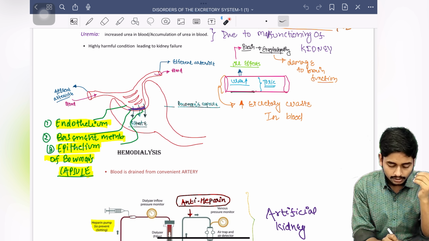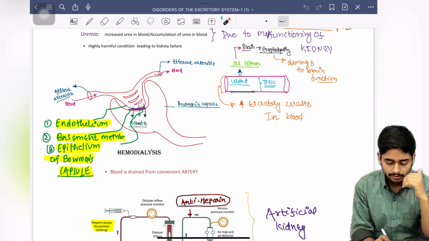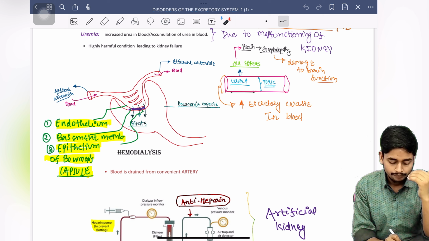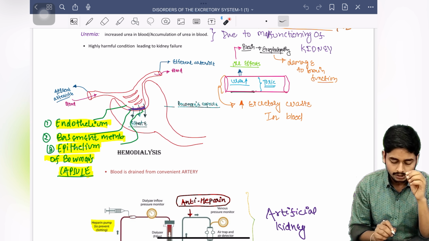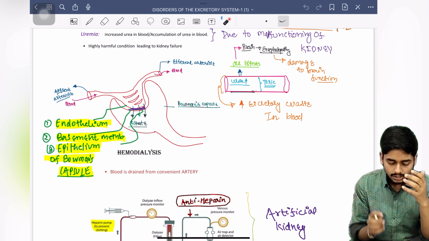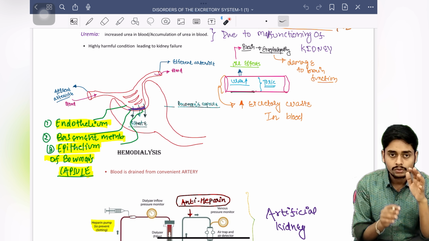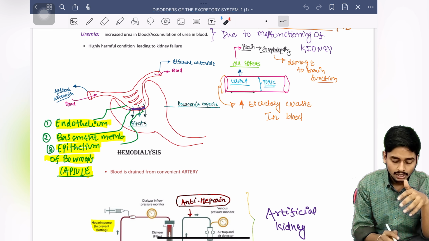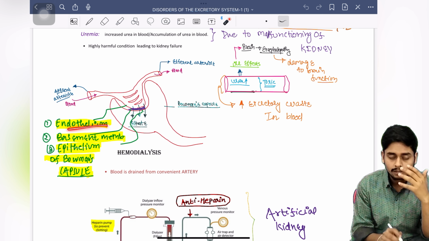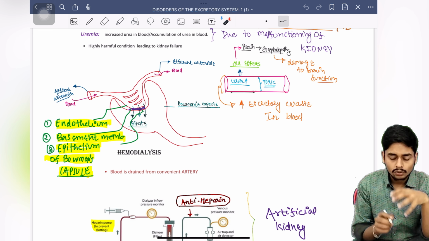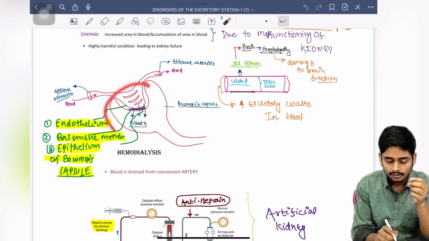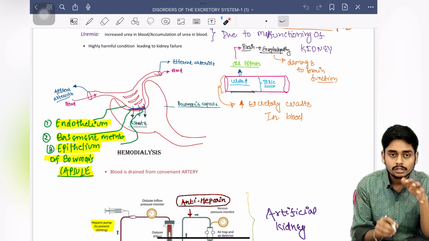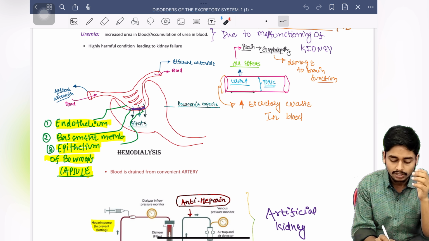When this blood is passing through the glomerular capillaries, it gets filtered through the endothelium, the basement membrane, and the epithelium of Bowman's capsule. We all know this. So because of damage to any of these structures, either the endothelium, basement membrane, epithelium of Bowman's capsule, or any damage to the nephron, it will ultimately result in a filtration defect. So filtration will not happen.